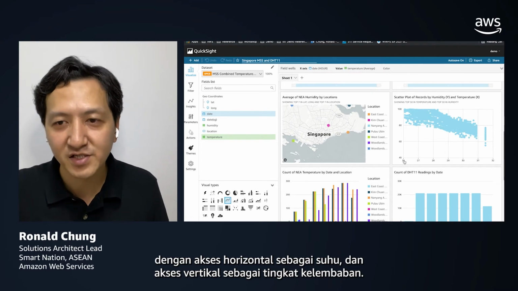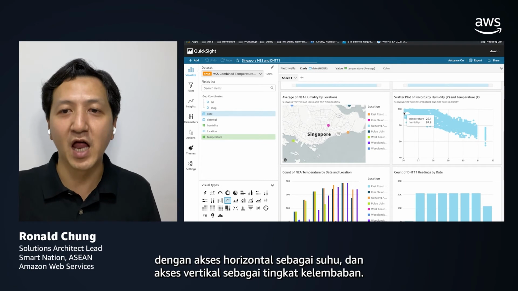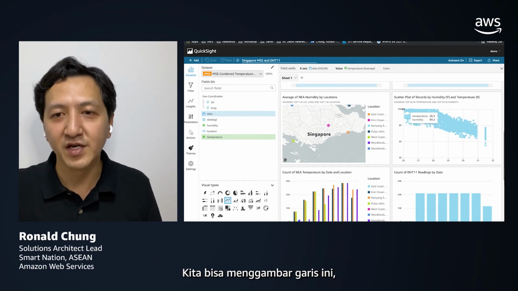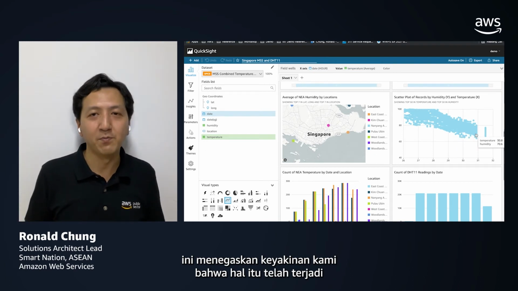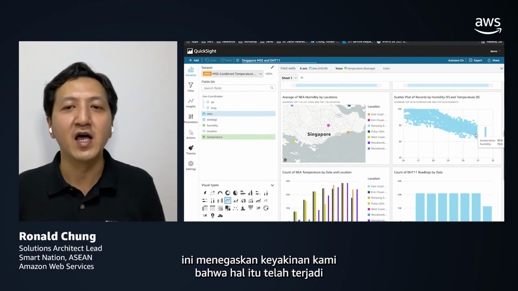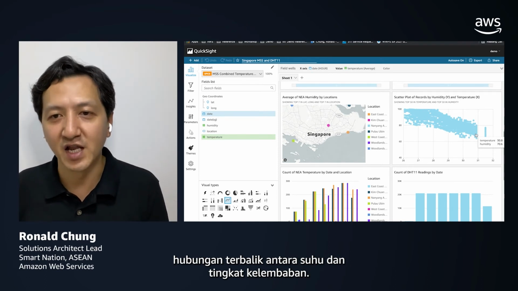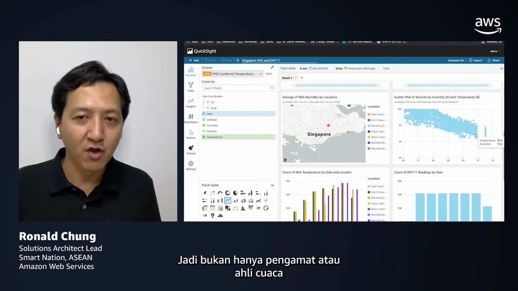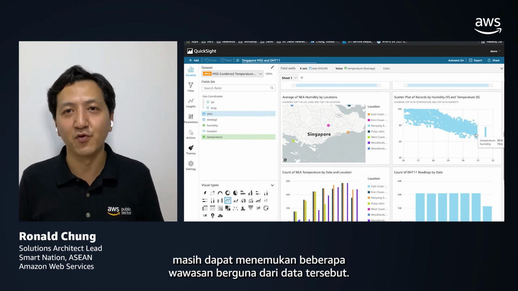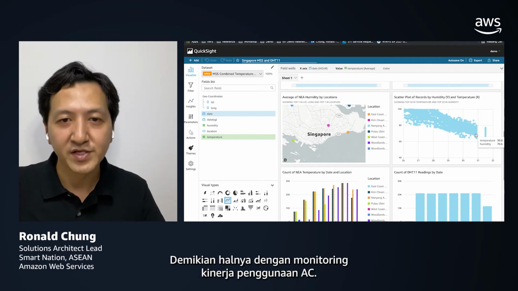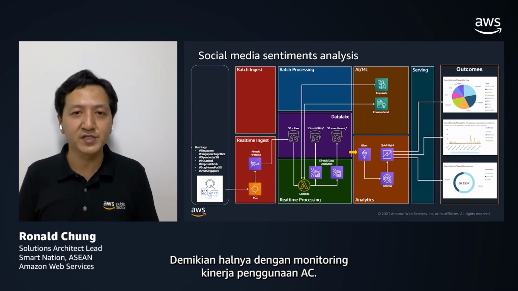So we can utilize a scatter plot with the horizontal axis being the temperature and the vertical axis being the humidity level. So we can have this line being plotted. It confirms our belief that there seems to be an inverse relationship between the temperature and humidity level. So even if not an observatory or weather expert, you can still find some useful insights from the data. So that is the air conditioner performance monitoring use case.